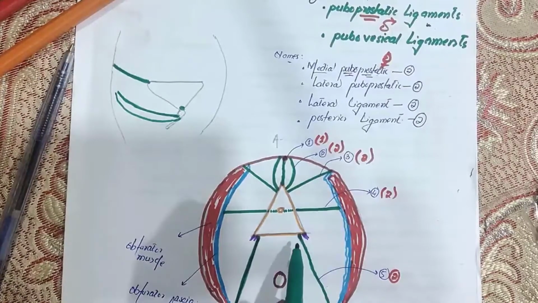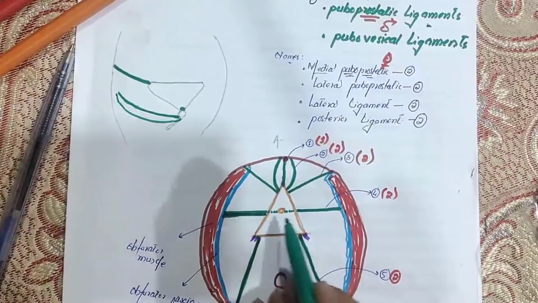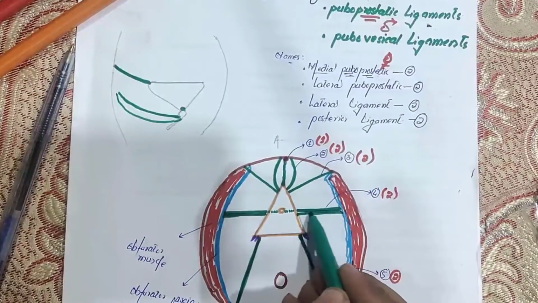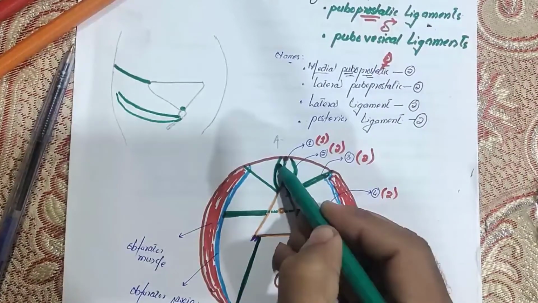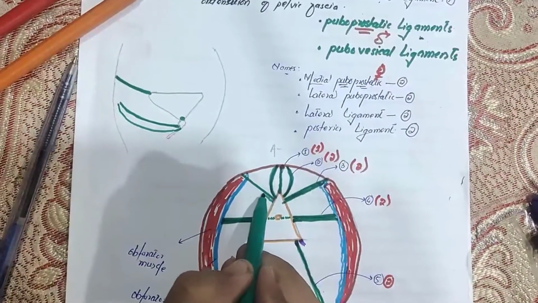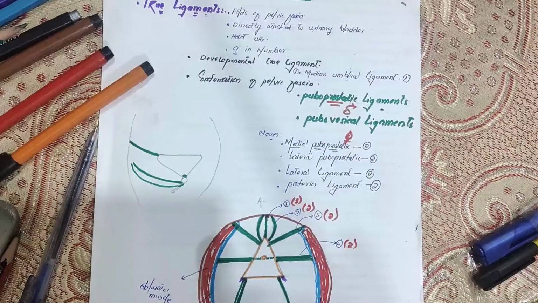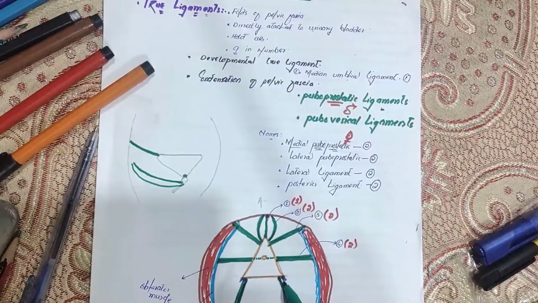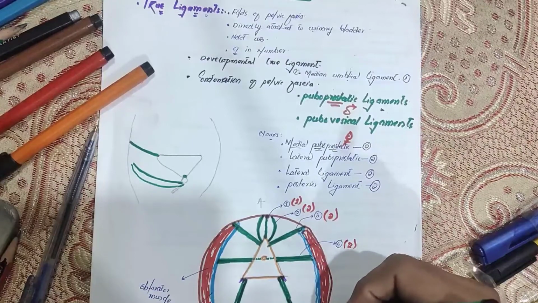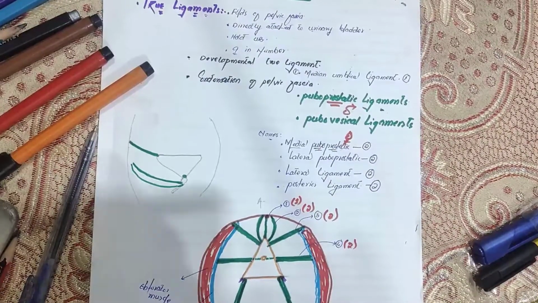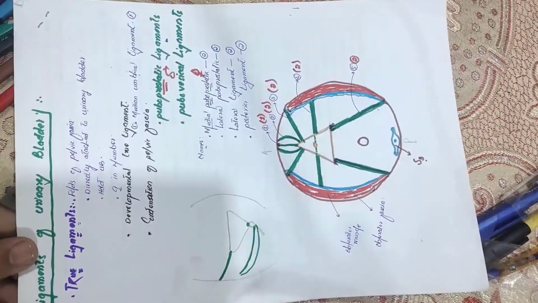So these are specially the true ligaments of your urinary bladder. I hope you understood the lecture, and now you can easily discuss the ligaments of the urinary bladder. Okay, we are done with the true ligaments, right friends? Now this lecture was about the true ligaments of the urinary bladder.